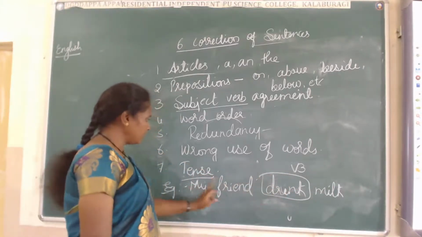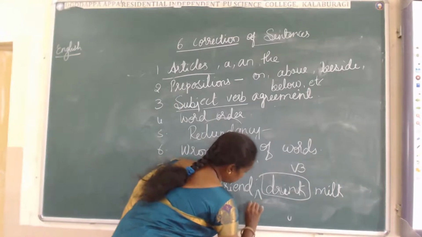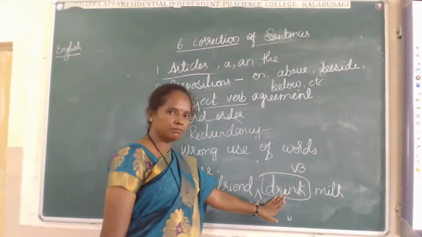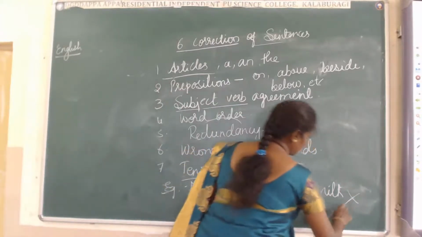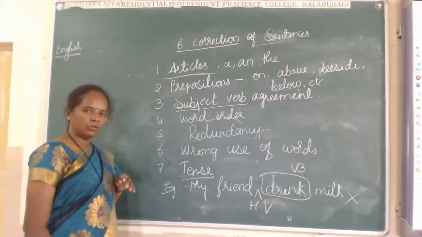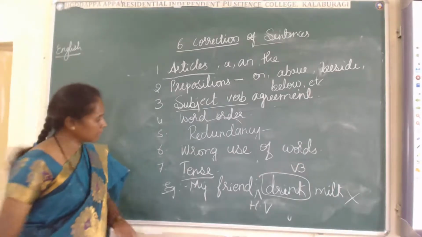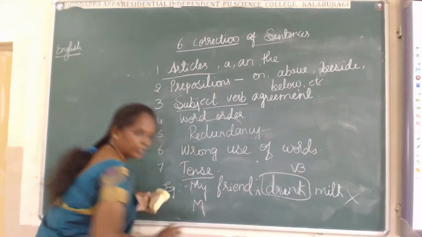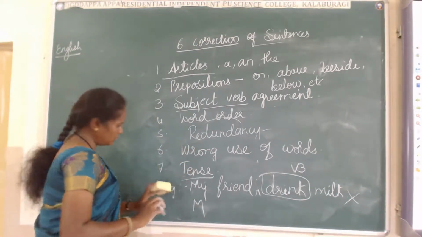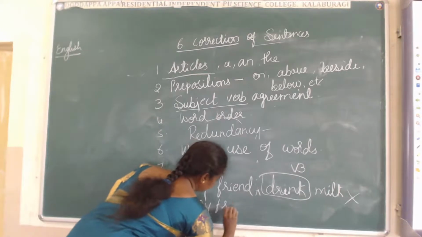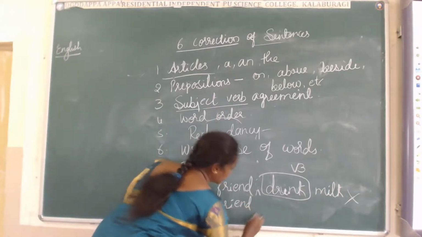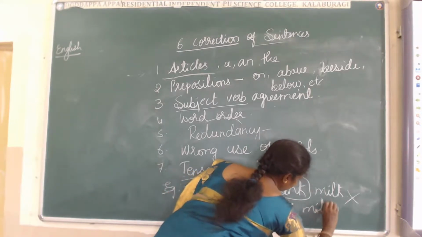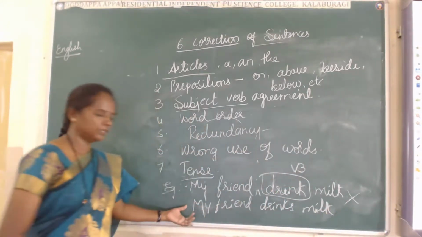Here we have to take the helping verb. If we are not taking the helping verb for "drunk", this is a wrong sentence. What corrections do we have to make here? My friend drinks milk. This is the correct answer.